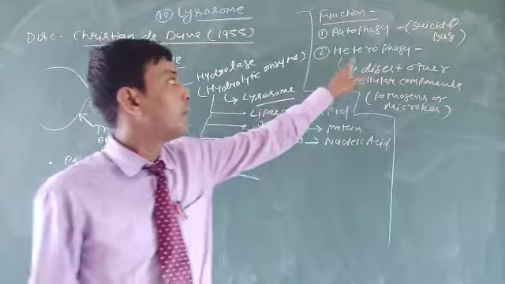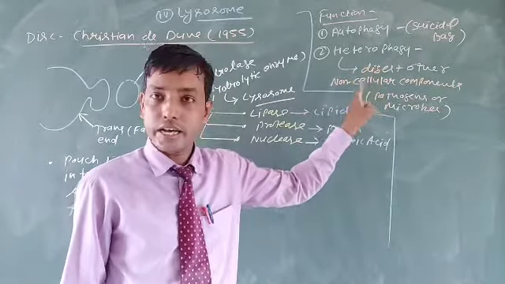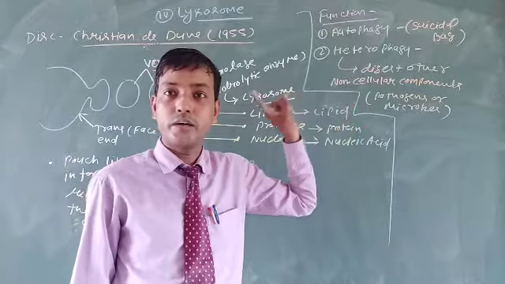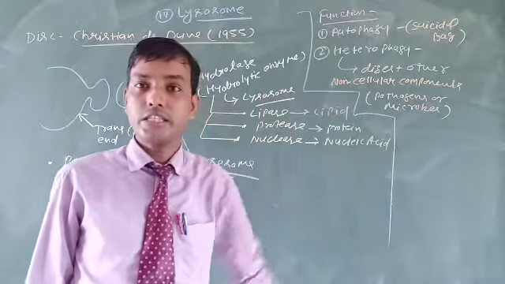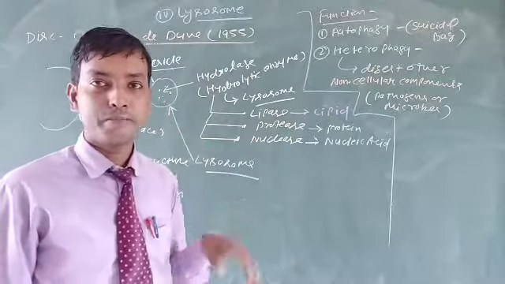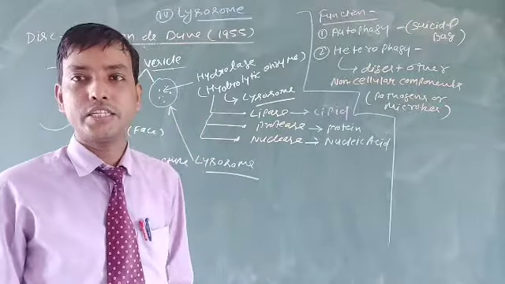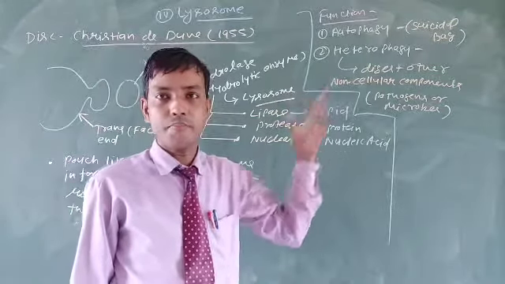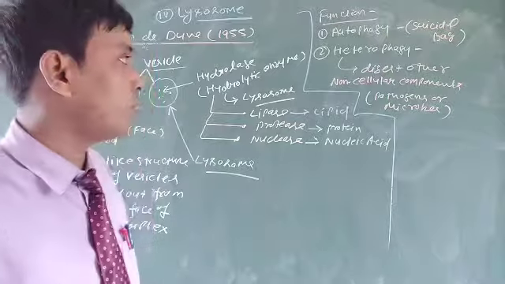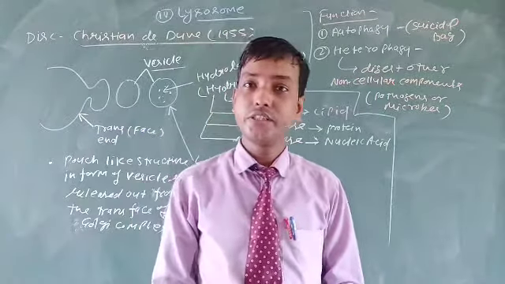Positive role by means of the heterophagy property, because it is able to digest, decompose and damage foreign agents, the pathogenic and harmful substances, and due to the autophagic property it is able to self-digest. That's why it is harmful for the cell. So overall, the structure, function and definitions are over.